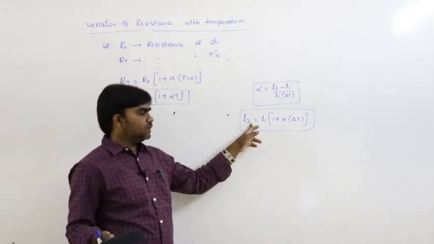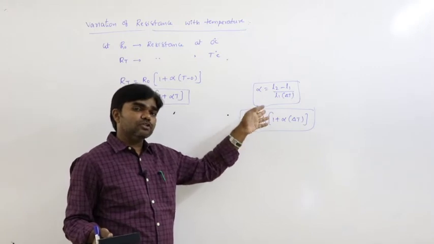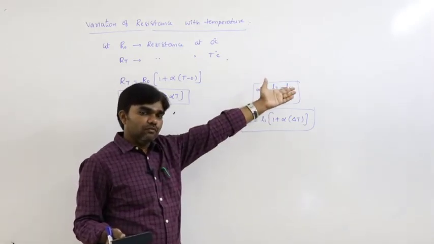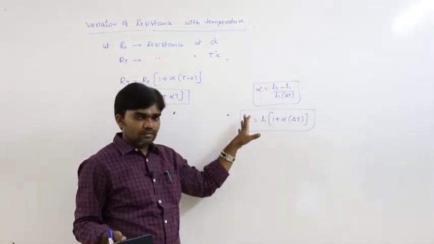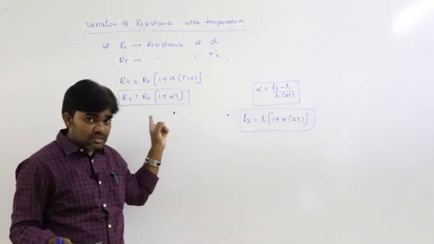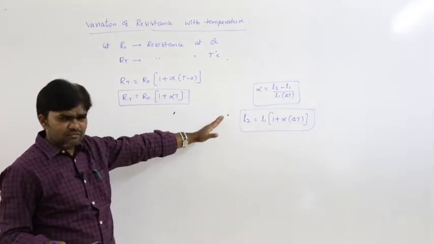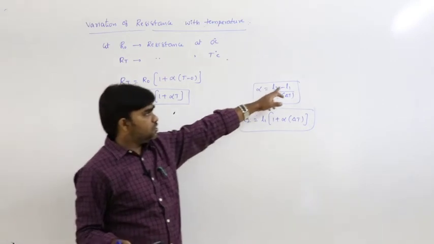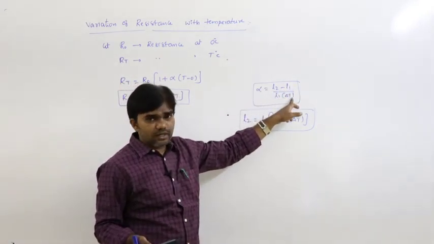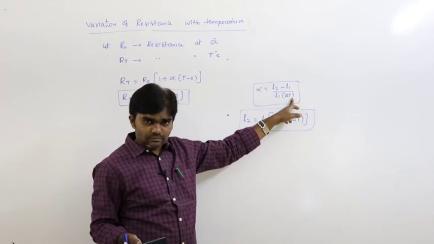Length, area and volume vary with the temperature, as we discussed. In the same way here, resistance also varies with the temperature, the same phenomenon. Change in length by original length per unit rise in temperature.